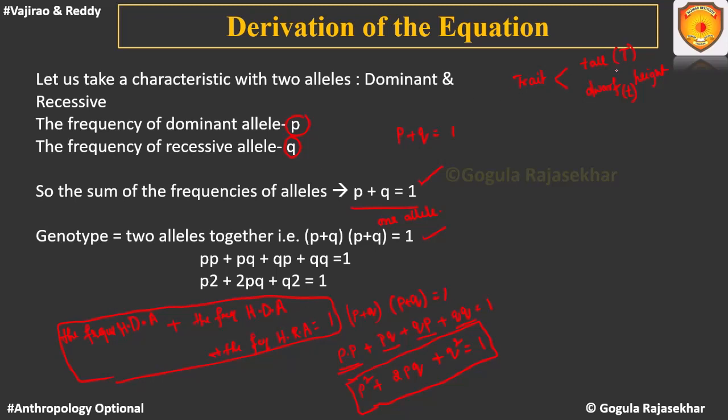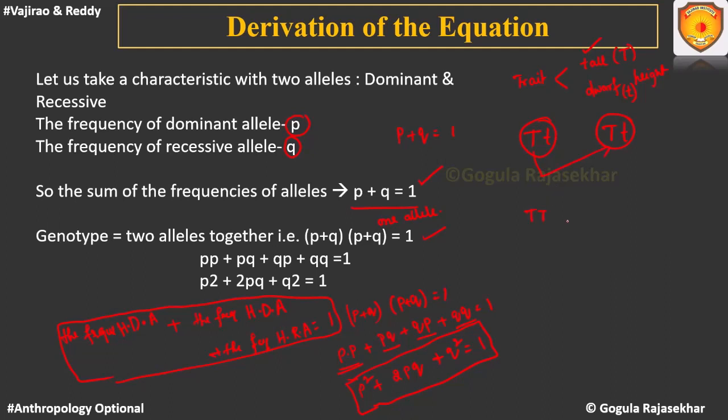Say we have already considered capital T is the dominant allele, small t is the dwarf allele. So now when we cross these two individuals with these characteristics, what are the possibilities that we can get?